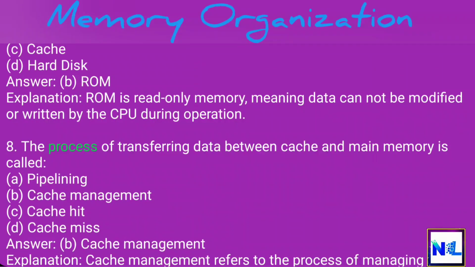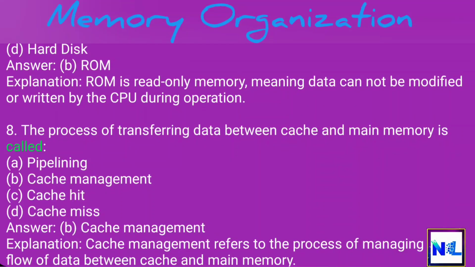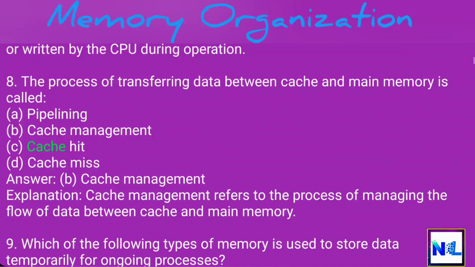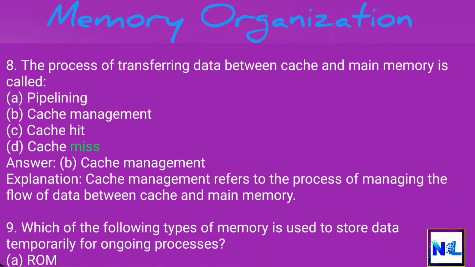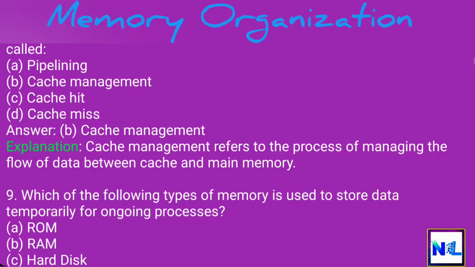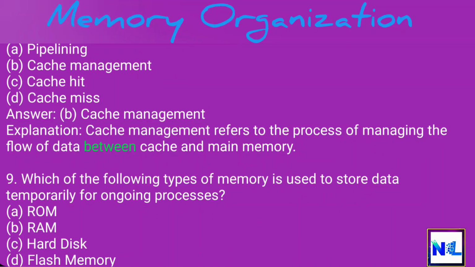8. The process of transferring data between cache and main memory is called A. Pipelining. B. Cache management. C. Cache hit. D. Cache miss. Answer: B. Cache management. Explanation: cache management refers to the process of managing the flow of data between cache and